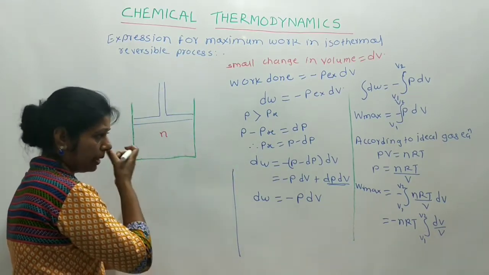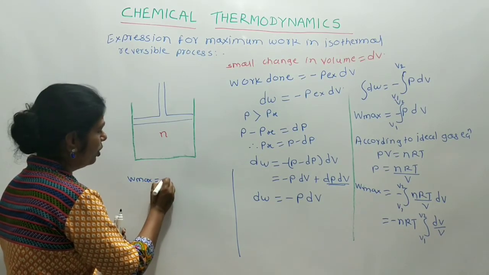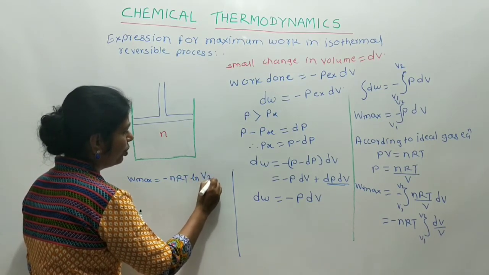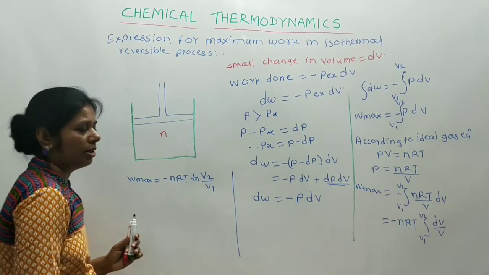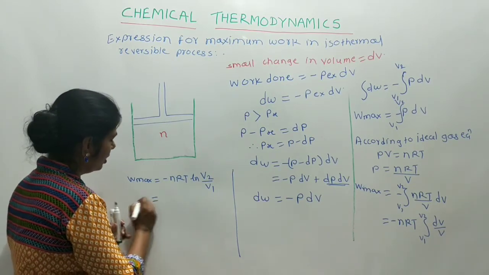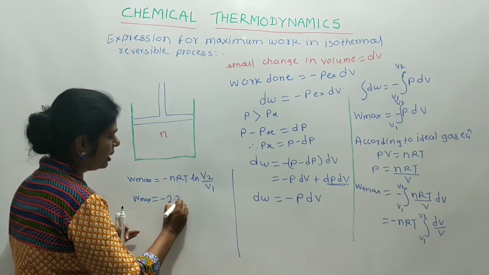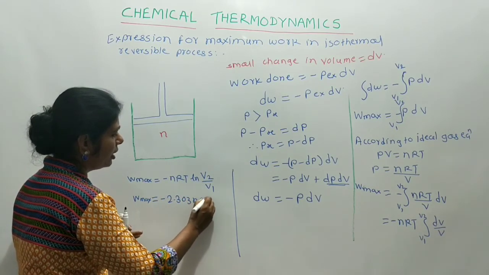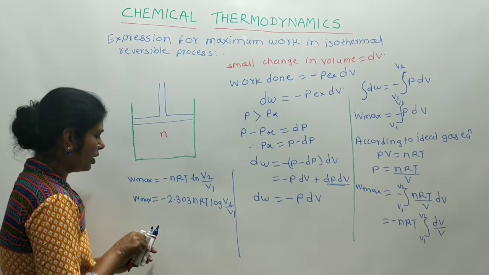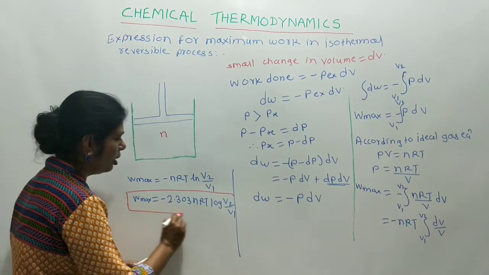Now when we integrate this equation, it becomes W max equal to minus nRT ln V2 upon V1. When we change to log base 10, we multiply by 2.303. That is, the equation becomes W max is equal to minus 2.303 nRT log of V2 upon V1. Now this is the expression for maximum work in an isothermal reversible process.